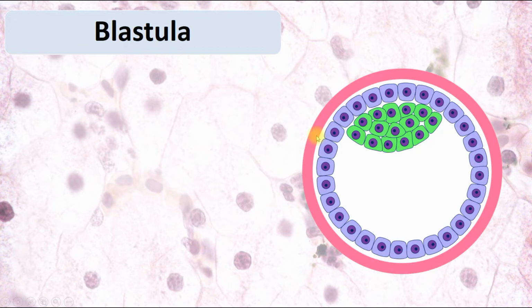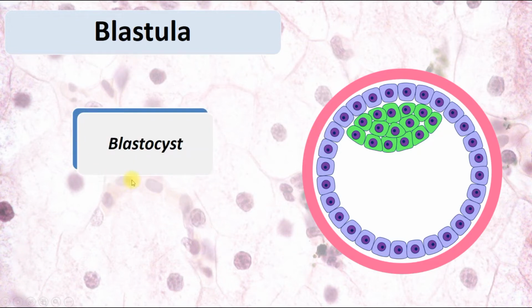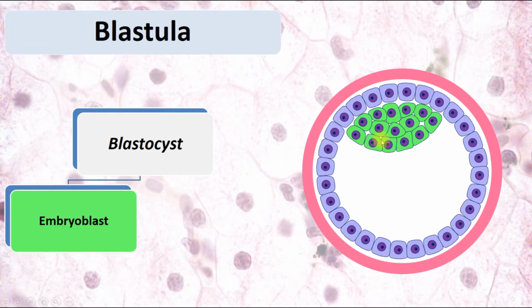So blastula or blastocyst, the name of blastula in humans, has two groups of cells. There are outer cells which form the wall of the blastula, and also inner cells, a nodule of cells. So the blastocyst has an embryoblast. Those cells which are shown in green on this picture will form the embryo, only these cells, and also they will form some extraembryonic organs.